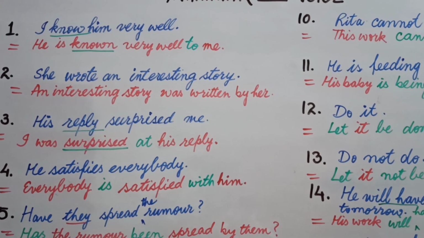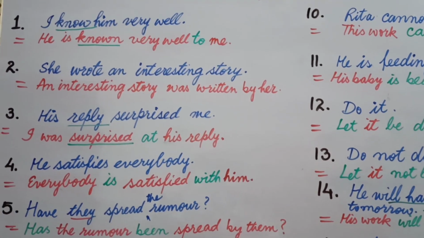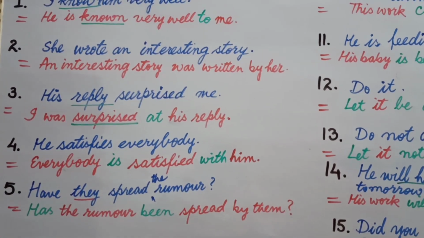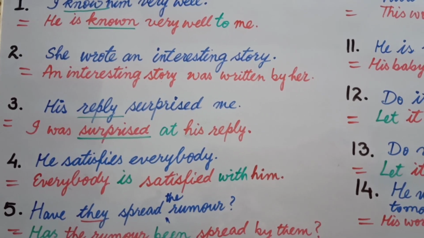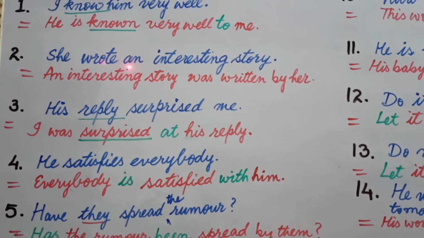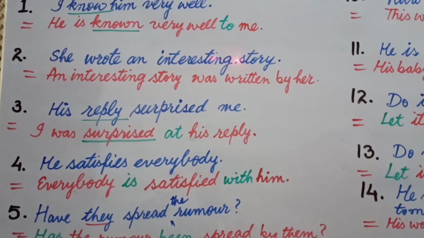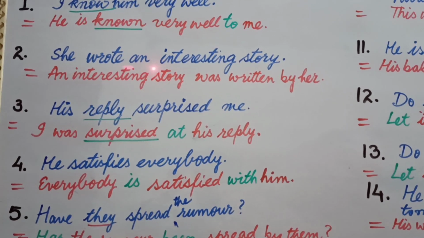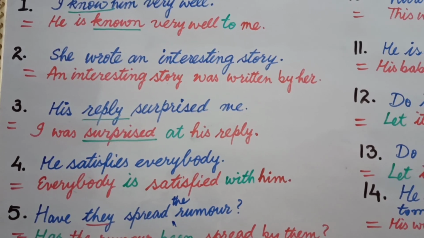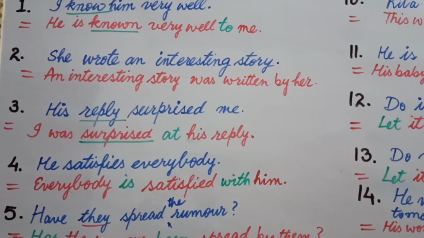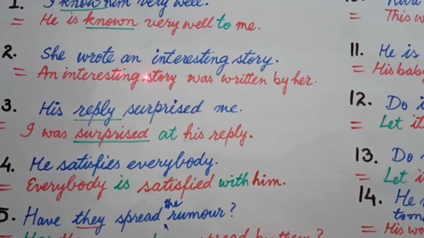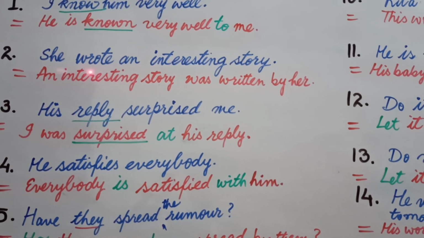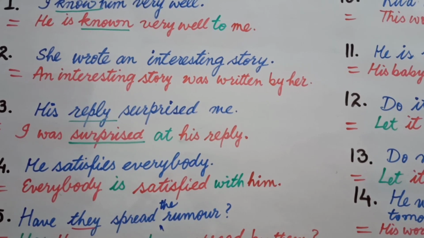Question number 2. She wrote an interesting story. The feature of this sentence is the object of this sentence is long. It is in more than one word. I mean the object of this sentence is in 3 words. Generally, the object of the sentence is given one word, and it is considered that object is a word that is given after verb.